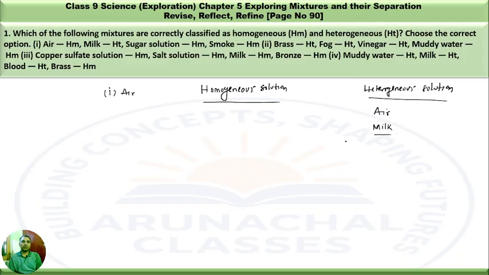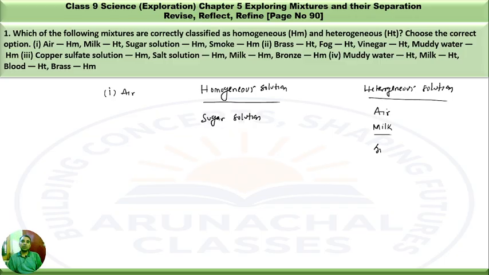heterogeneous. Then we have sugar solution. Sugar solution is a solution which is homogeneous in nature, because whenever sugar and water are dissolved with each other, it becomes a single phase. Uniform composition can be seen. So sugar solution is your homogeneous solution.